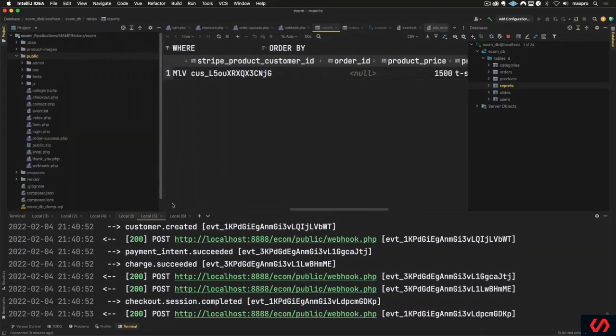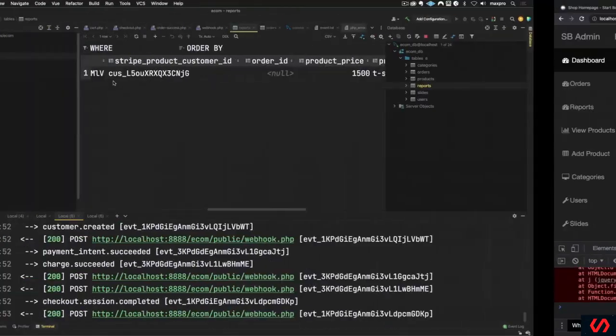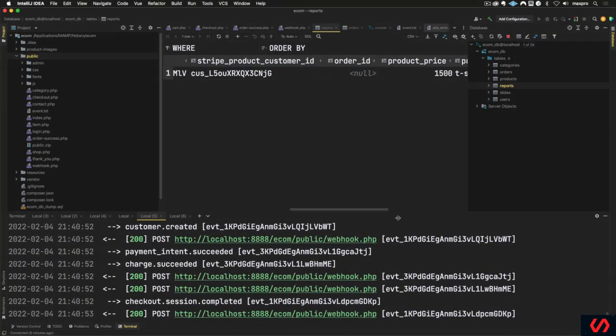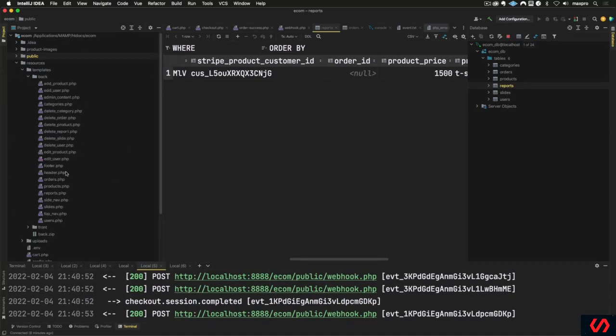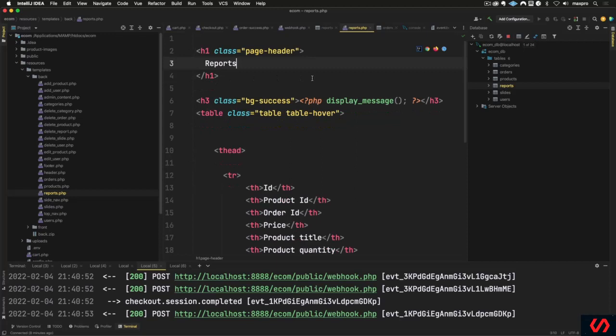Let's go and start modifying our reports page right here. I don't know why that says all products. We have to do a couple of different things here, but let's modify that so we can pull some data. Let's go to resources, templates, and then reports. First thing I'm going to do is call this reports. I left this undone.